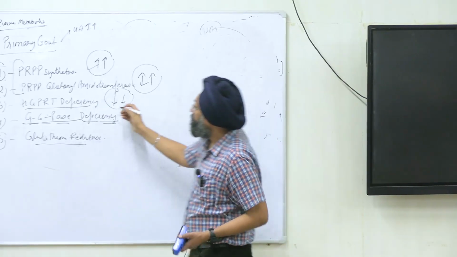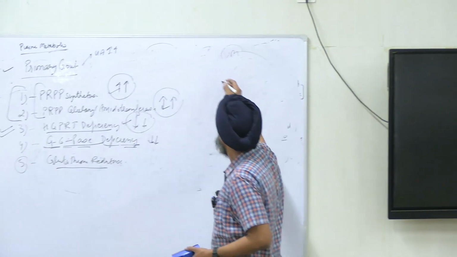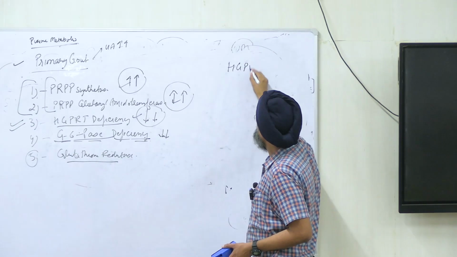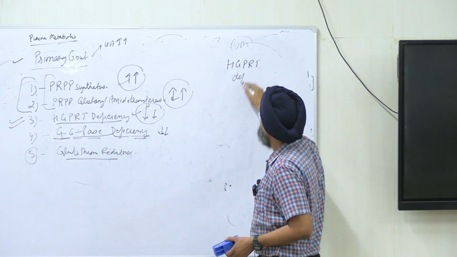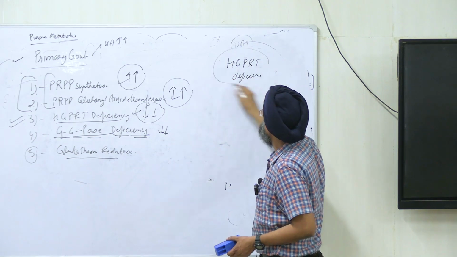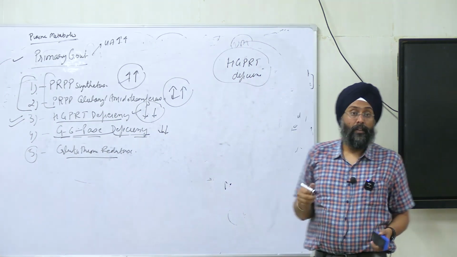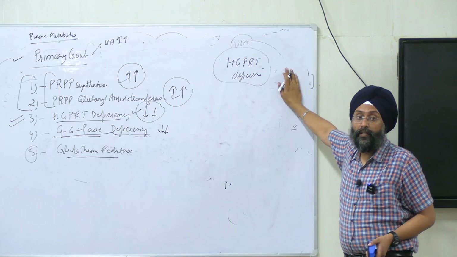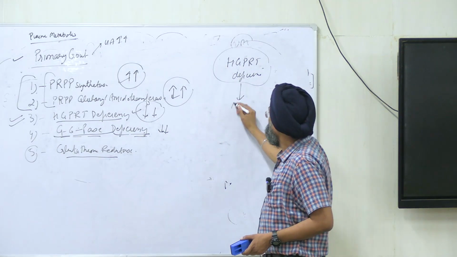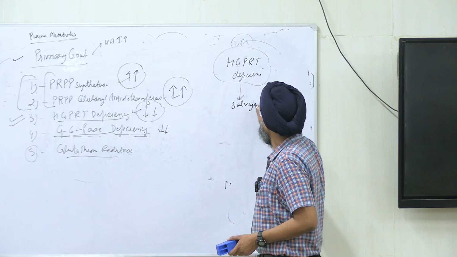The third is HGPRT deficiency. Where is this enzyme involved? In the salvage pathway.